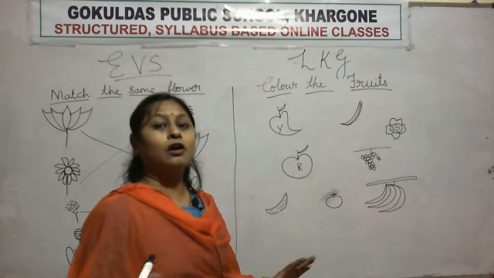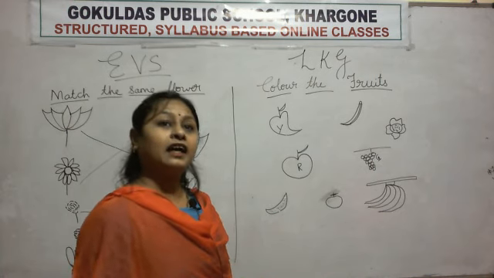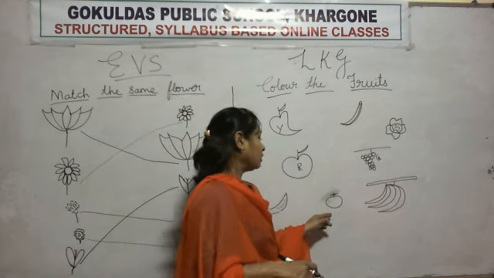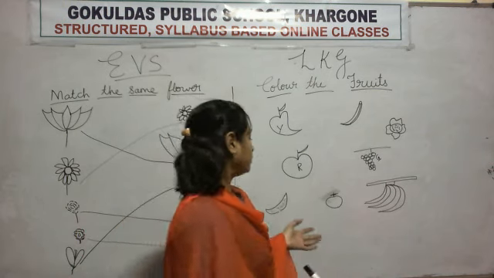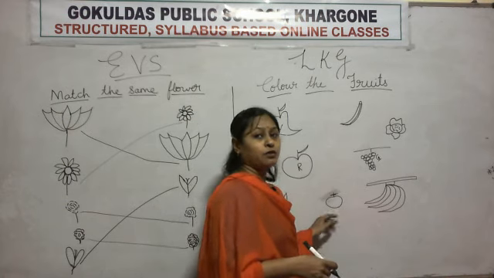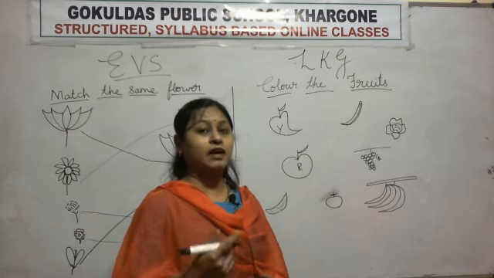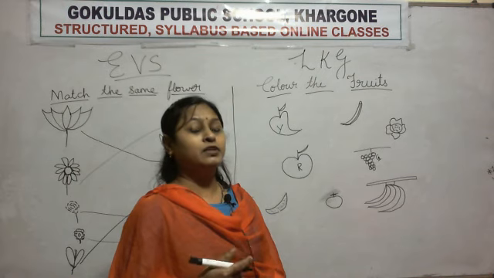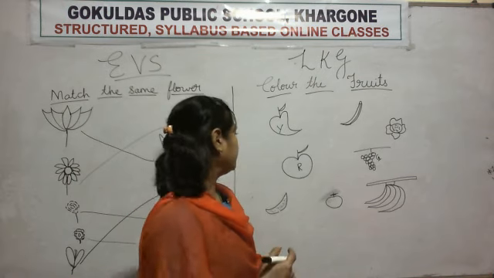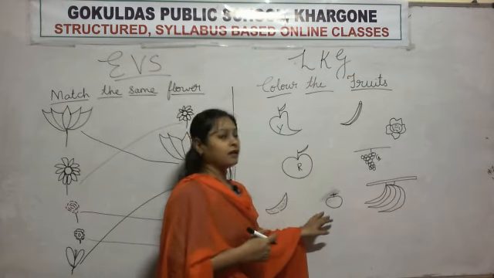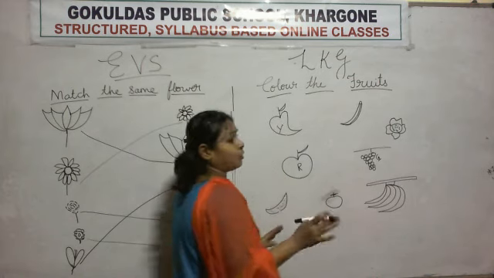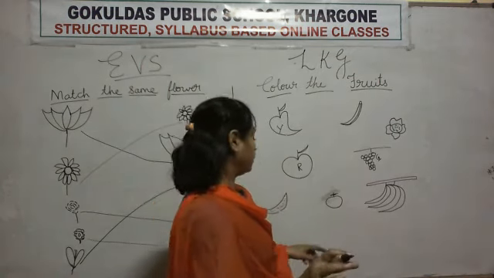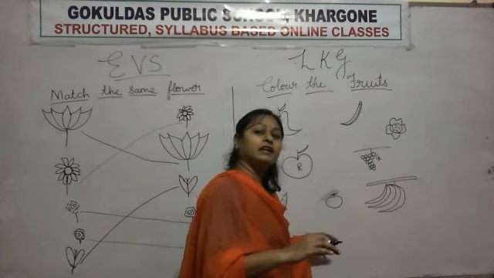You will not do any color. What is this? This is tomato. Is tomato a fruit or vegetable? Tomato is a vegetable. So you will color it? No. You will not do any color.